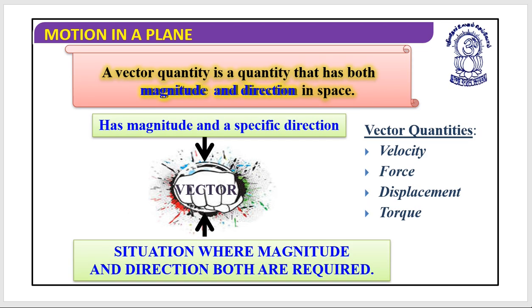Next, what are vectors? A vector quantity is a quantity that has both magnitude and a direction in space. Let's say velocity, force, displacement, torque, and many more. It is the situation where magnitude and direction both are required. If magnitude and direction both are required, then we can say it is a vector quantity. I hope this is clear.